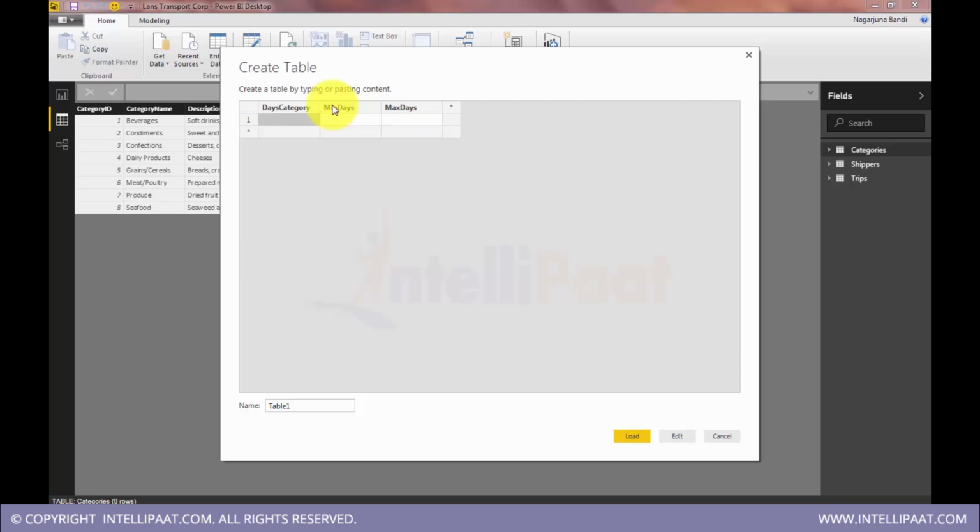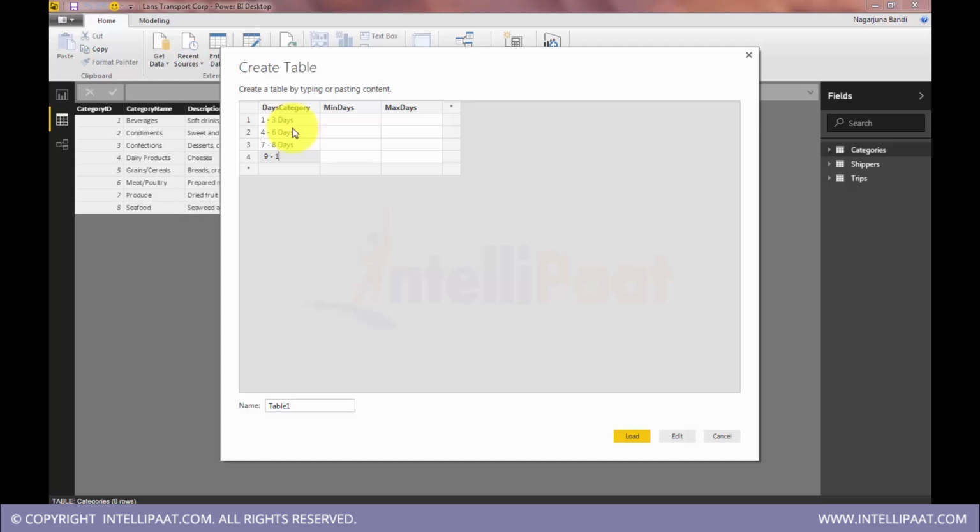Now the buckets would be 1 to 3 days as one bucket, 4 to 6 would be another bucket, 7 to 8, and the last bucket would be 9 to 10.